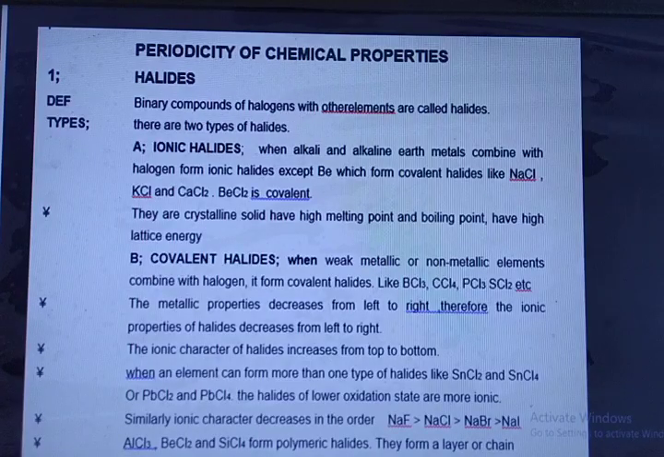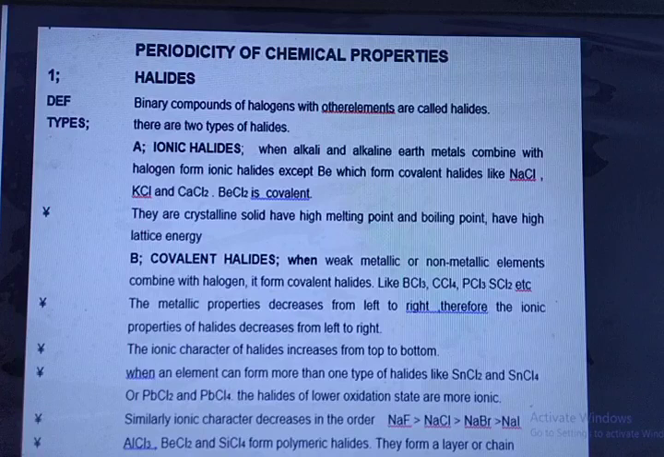Periodicity of chemical properties, like halides. You can see here the binary compounds of halogens with the other elements are called halides. There are two types of halides, ionic halides and covalent halides. Ionic halides: when alkali and alkaline earth metals combine with halogen, they form ionic halides, except beryllium, which forms covalent halides, like sodium chloride, potassium chloride, and calcium chloride. Beryllium chloride is covalent. They are crystalline solids, have high melting point and boiling point, and have high lattice energy.